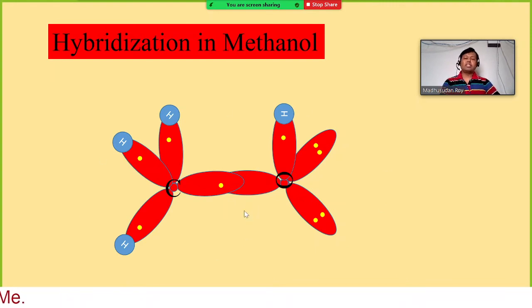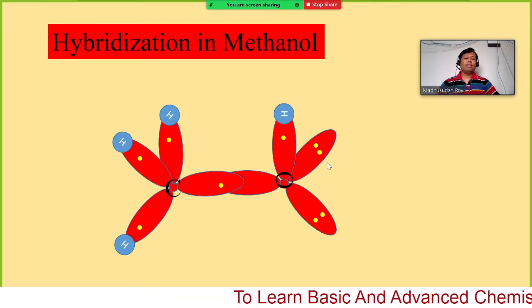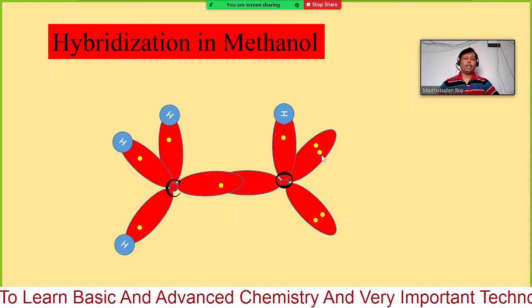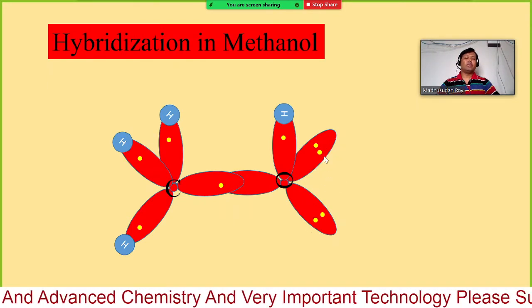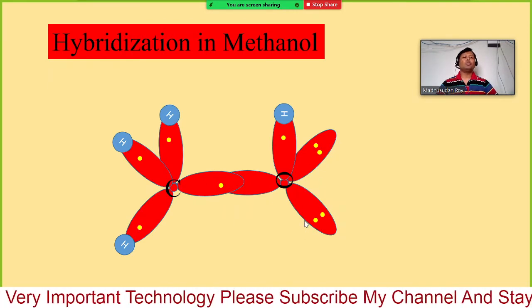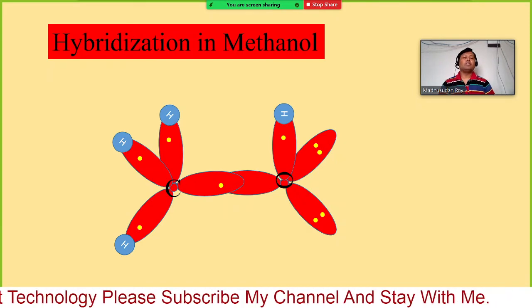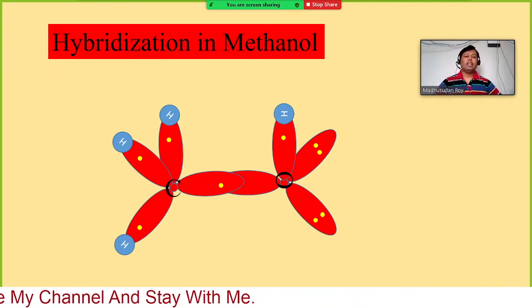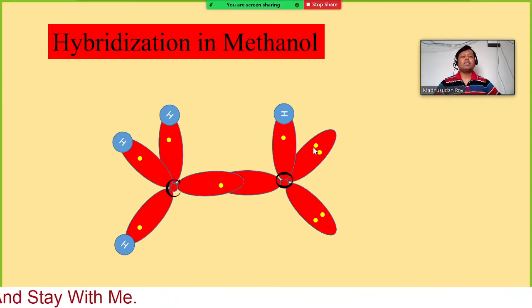And in the previous slide I mentioned that we have two lone pairs on the oxygen. This is one lone pair, this is another lone pair. These two pairs of electrons will repel each other, because we know same charges repel and opposite charges attract. Therefore we will have repulsion between these two pairs.